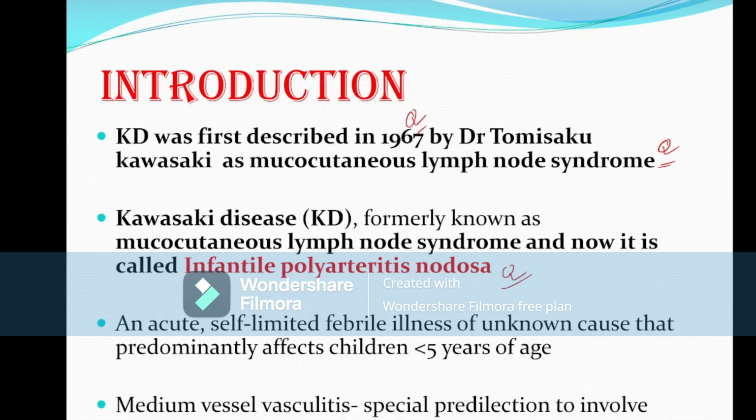That means this disease mainly affects the arteries, and the arteries mainly affected are the medium vessels. It is an acute self-limiting febrile illness of unknown cause that predominantly affects the age group of less than 5 years. This medium vessel vasculitis has a specific predilection to involve the coronary artery. The most common medium vessel affected in Kawasaki disease is the coronary artery. So these all are MCQs.